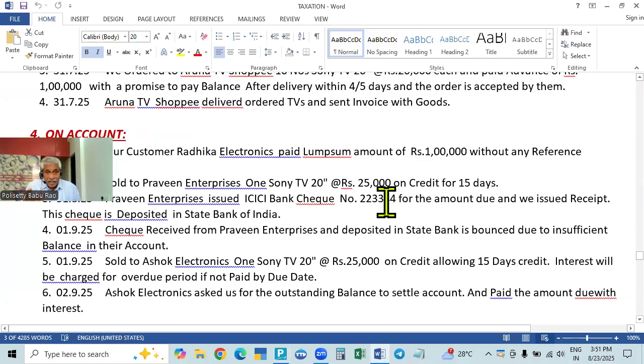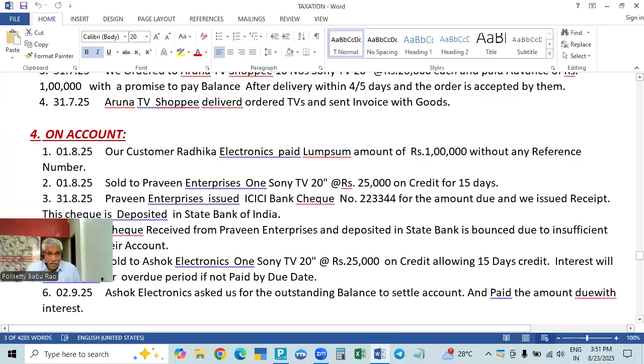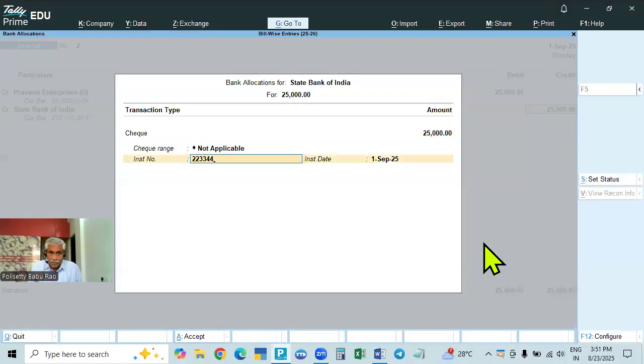The same check number, the same date. So the check is bounced 22, 33, 44. 1st September is our entry date, not this one. What is the check number? The check date is 31st, when we issued the check. 31st August you have to show. 31st August you have to give. Check number, 31st August you have to show.